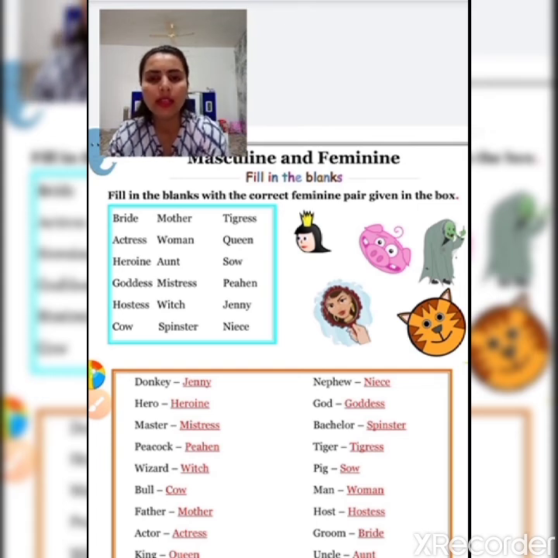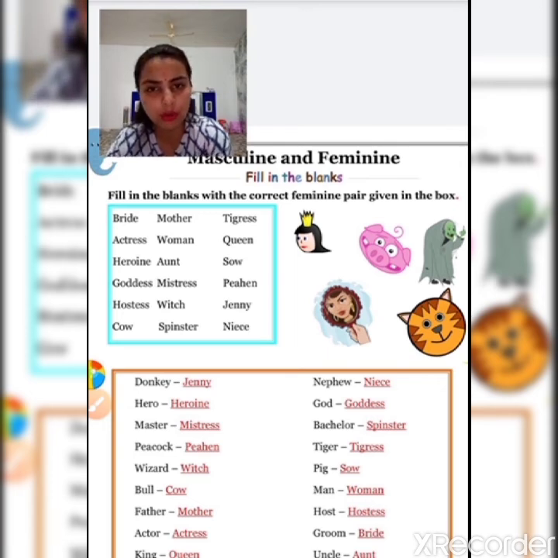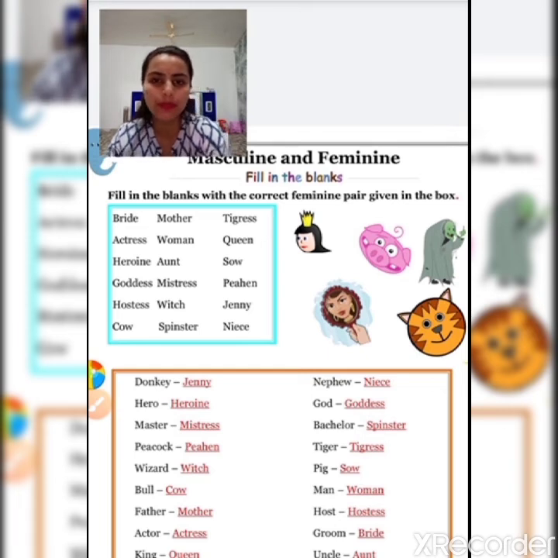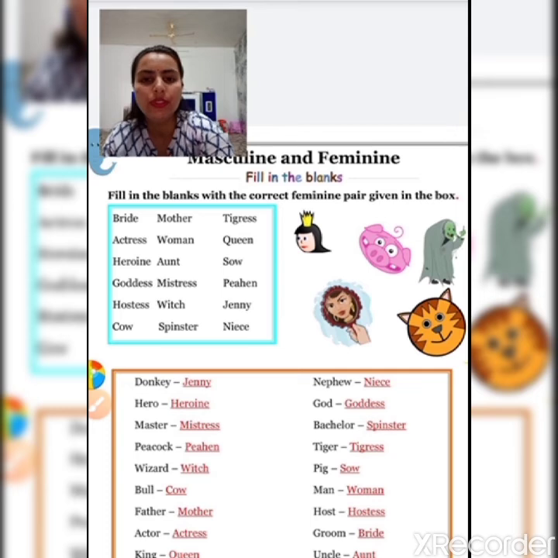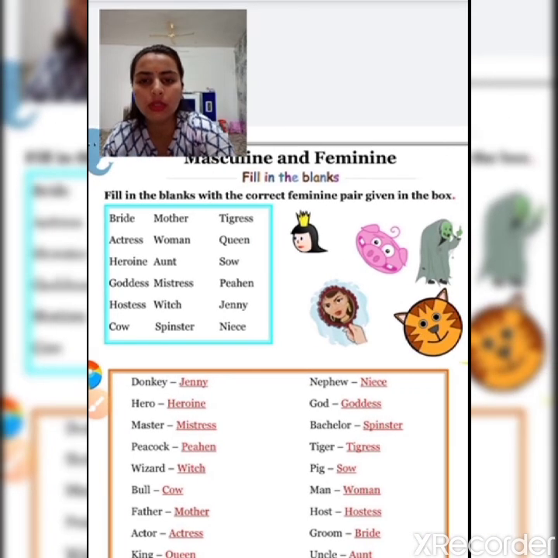There is a help box and the first word is donkey. From this help box we have to find the correct feminine word for the donkey. The correct feminine word for the donkey is Jenny.